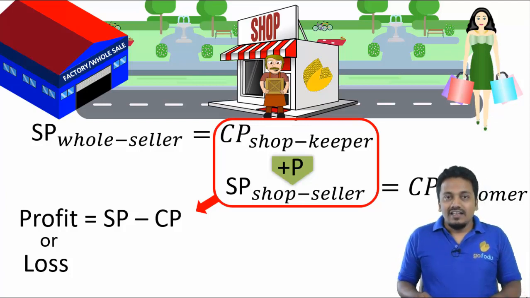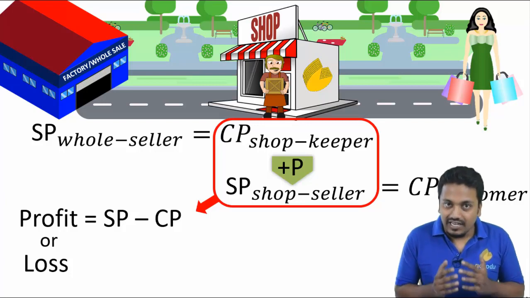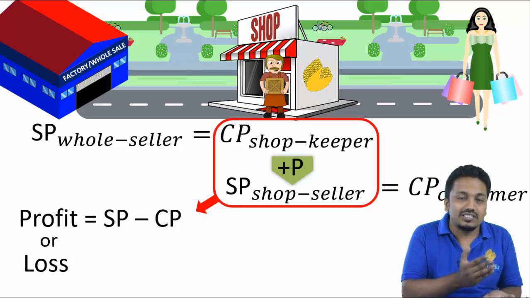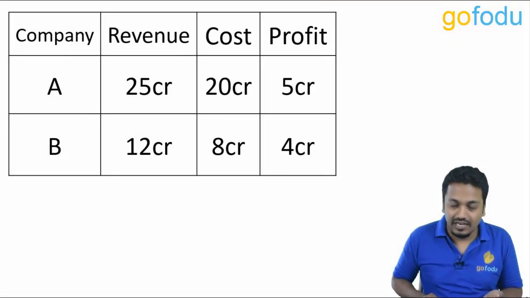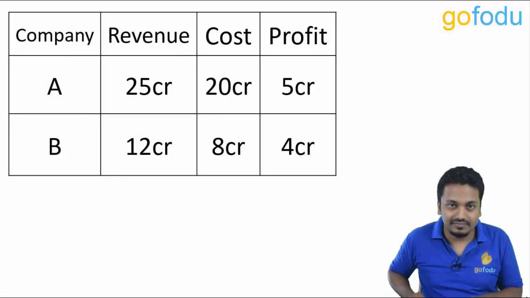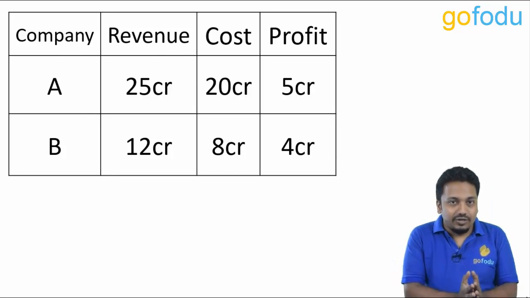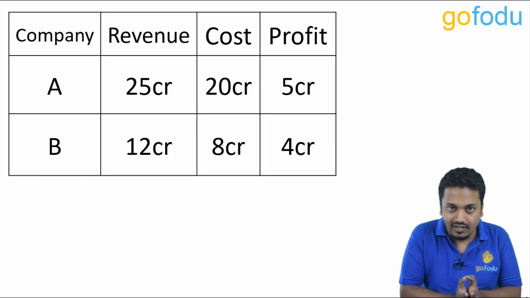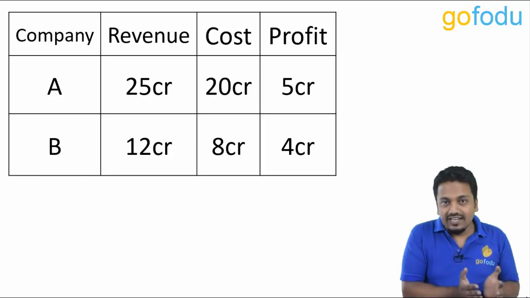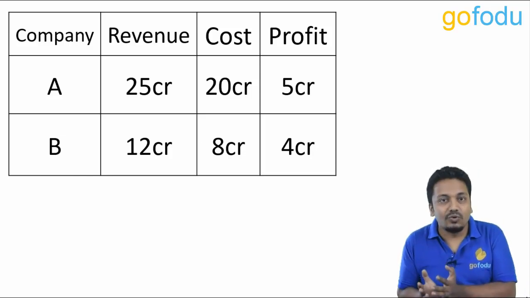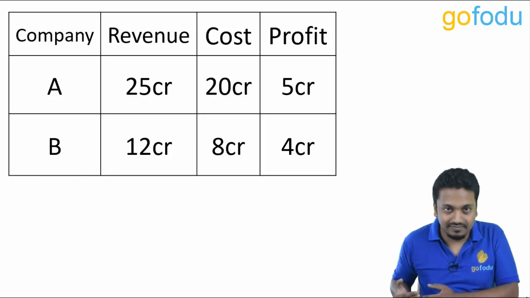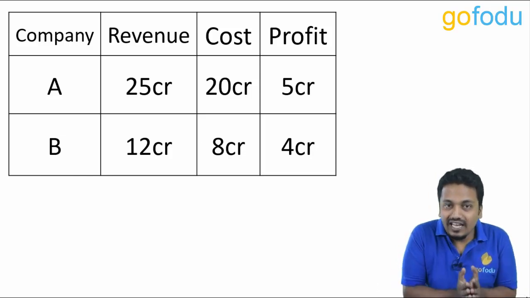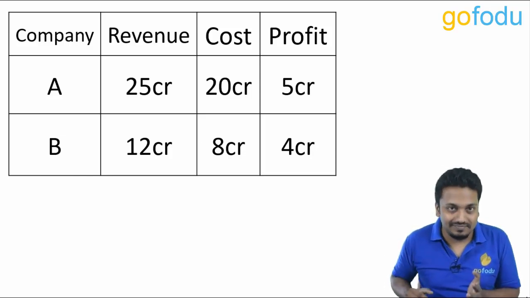Now my question is, is profit a sufficient criterion to tell if a business is doing good? Look at this data. A's revenue, or the total sales, is 25 crores. Cost borne is 20 crores. So the difference of 5 crore is profit. Now profit of B is 4 crore only. So A appears to be performing better.